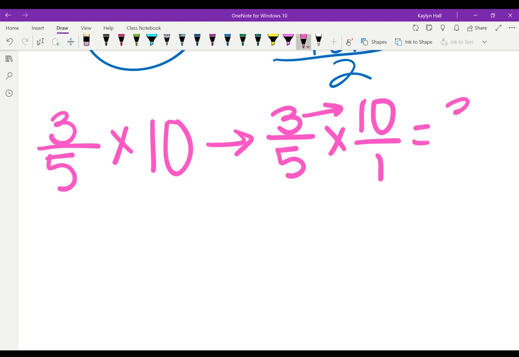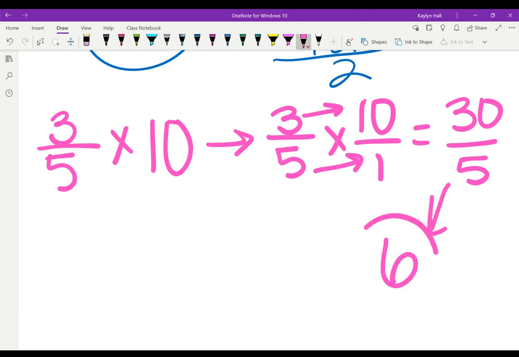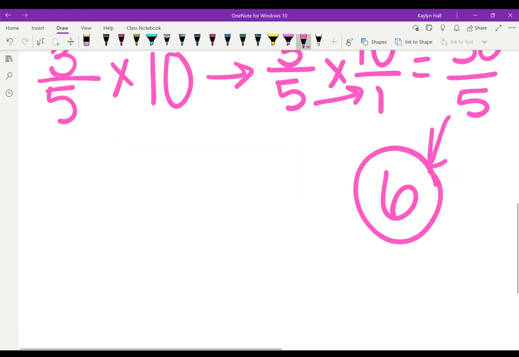3 times 10 is going to be 30. 5 times 1 is 5. 30 divided by 5. We don't need to do long division for this. We know that that's going to be 6. Let me do one more for you.